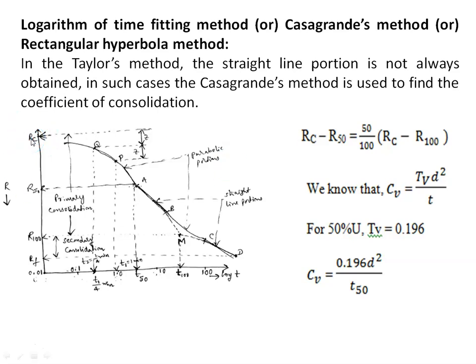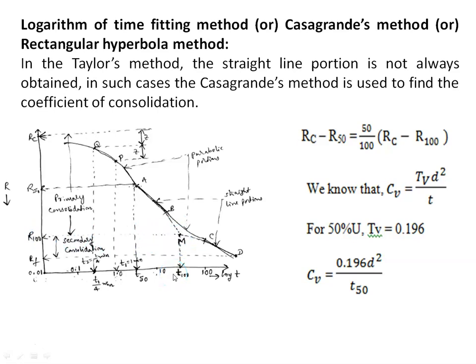Then, if the two straight line portions are extended, they intersect at a particular point, point M, which corresponds to 100% degree of consolidation. The coordinates of this point are represented as R100 and T100.